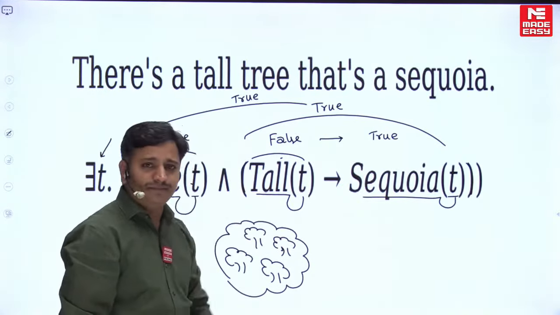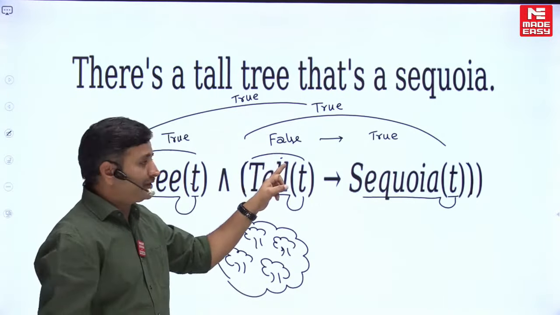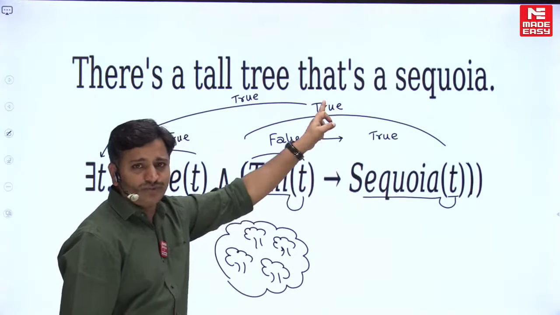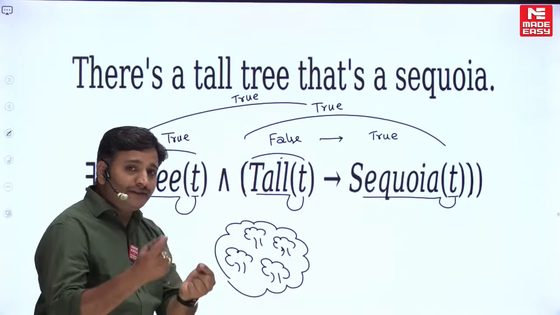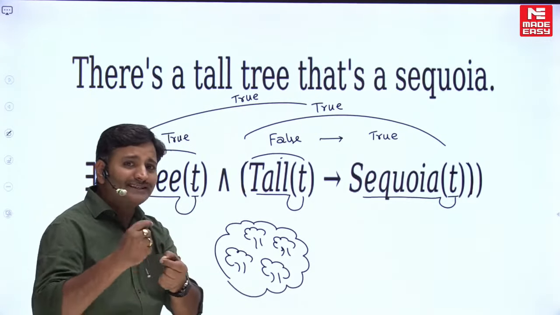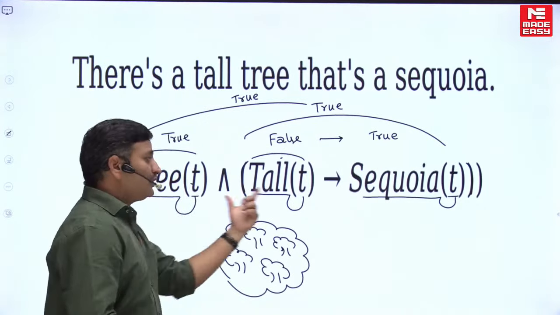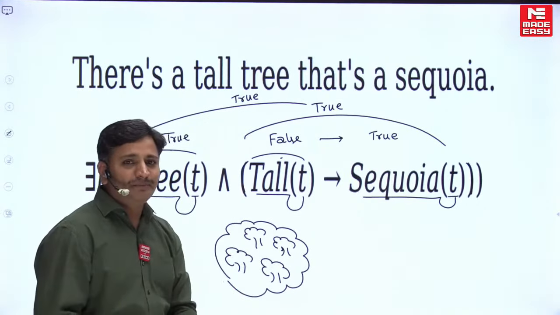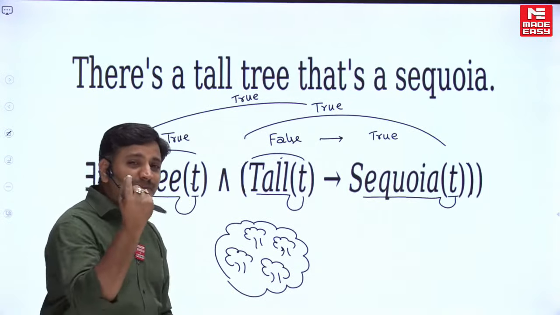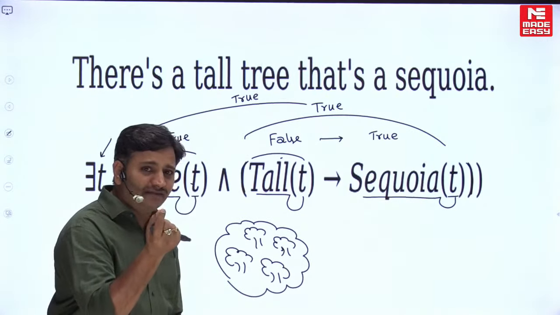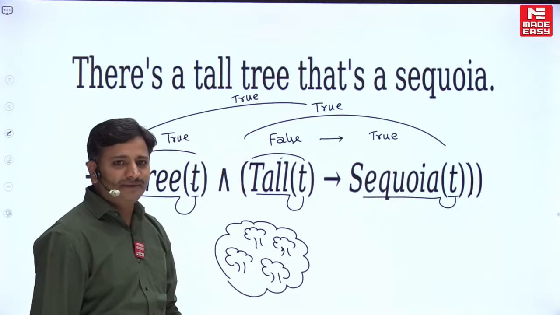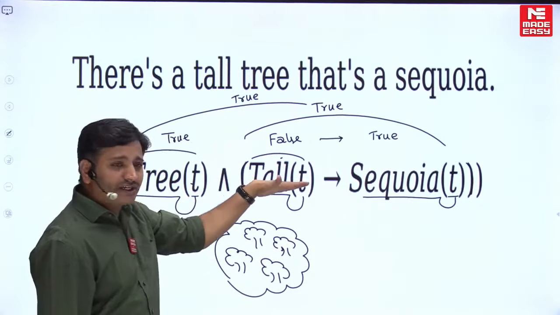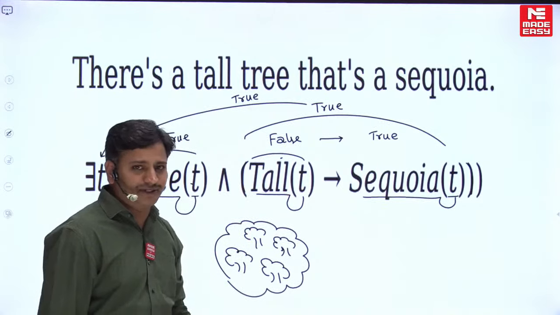Yes, which is true. But according to implication, false implies true is always true. Now true and true is always true. So even though there does not exist a tall sequoia, your first order logic statement gives true. But actually we are expecting at least one sequoia tree which is tall. There is a tall tree that is a sequoia. If you construct it like this, you definitely get a wrong interpretation.